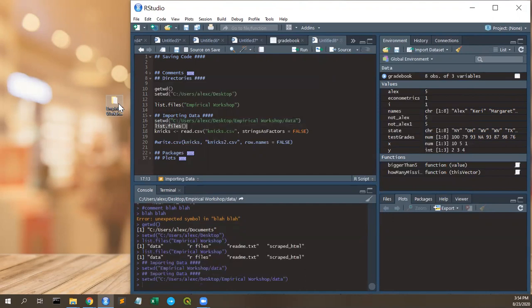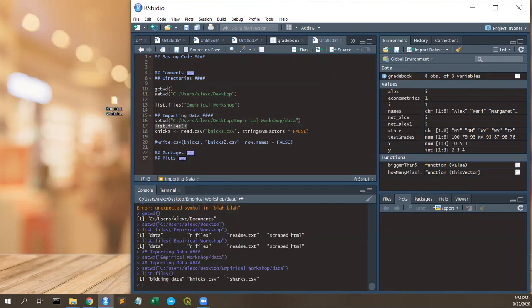So now I'm going to do list.files. So again, I have bidding data, no extension, no dot, right? That means that it's not an actual file of any sort. Nix.csv, sharks.csv. So we're going to work with CSVs a lot in this class. It just means comma separated value. So instead of having an Excel file or anything like that, we're going to call it a CSV.